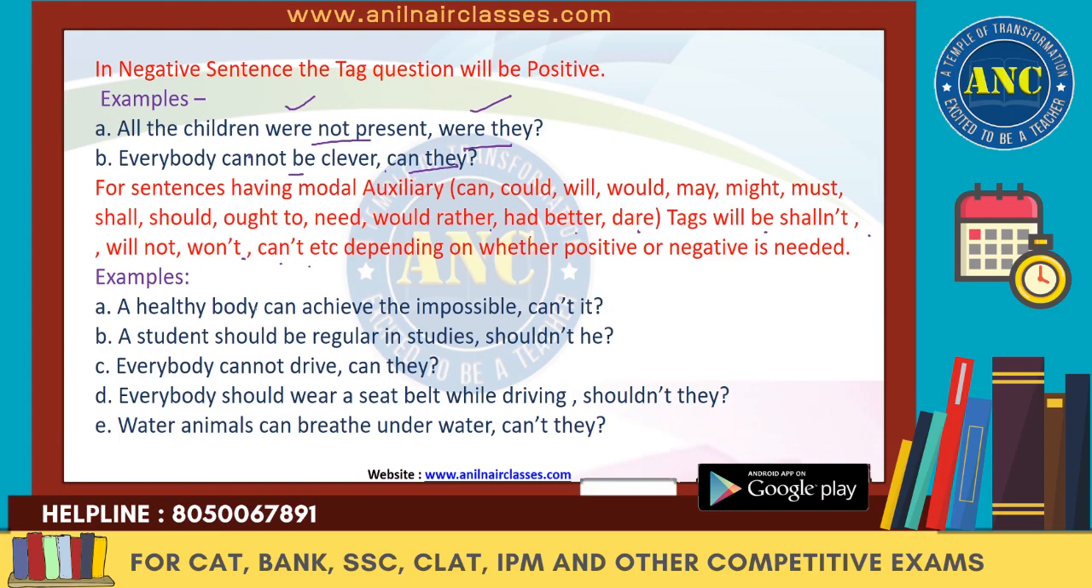Let's see some examples. A healthy body can achieve the impossible, can't it? A student should be regular in studies, shouldn't he? It's a positive sentence, so the tag is in the negative. Here you have can, so here can't. Should is there, so it should be shouldn't he. Everybody cannot drive, can they? In the sentence you have used can, so in the question tag also can is there. And it's a negative sentence, so the tag is positive. Everybody should wear a seat belt while driving. Should is there, so it should be shouldn't they. Every water animal can breathe underwater. It's can, so it should be can't they.